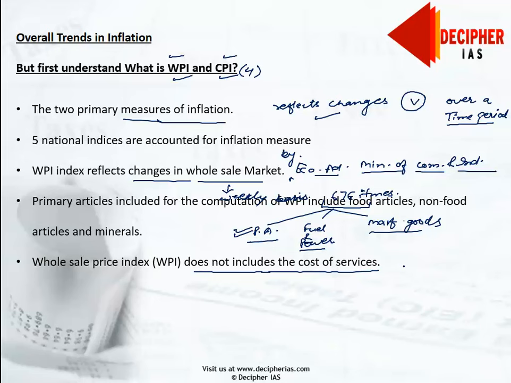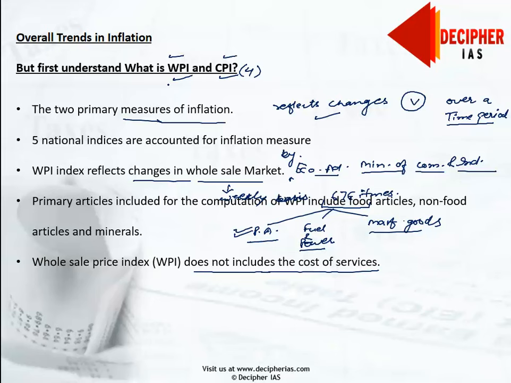Further, as WPI accounts for change in the general price level of goods at a wholesale level, it actually fails to communicate the actual burden borne by the end consumer, because it represents the fluctuation in price at the wholesale level. After that there are the taxes and various other things.